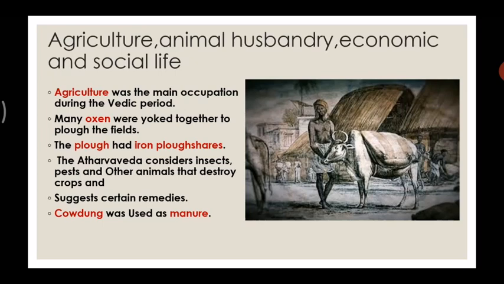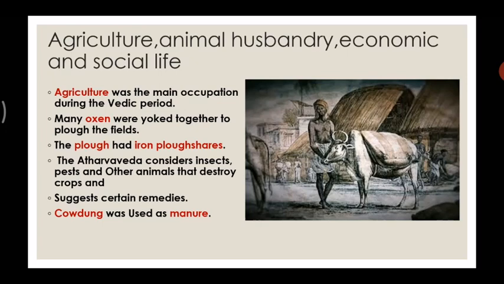Now we have tractors and other different things to plow the fields, but before, they used to take help of the animals. So many oxen were yoked together to plow the field, and the plow had iron plowshares. They had iron plowshares underneath.